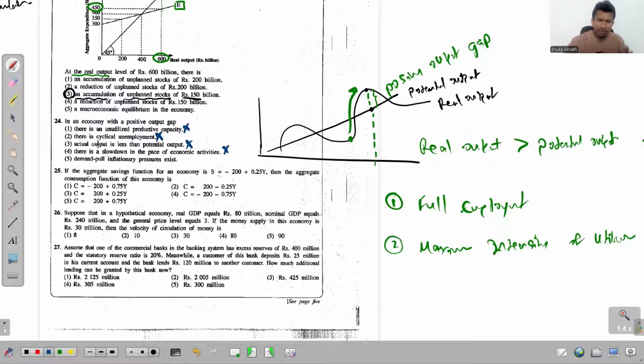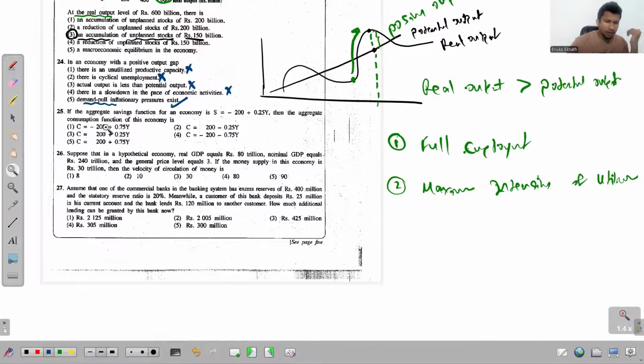Fifth one says there could be demand pull inflation pressure in the economy. 100% true. That's why I told you that this exists in the expansionary phase. So during this expansionary phase, what could happen? Demand pull inflation may arise in the economy. So that is true then. Right, the 25th one.